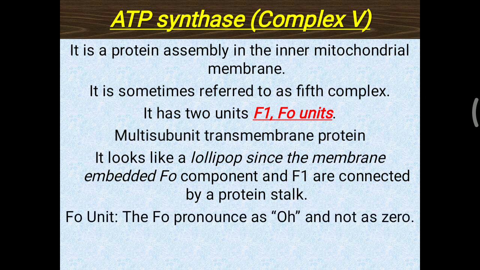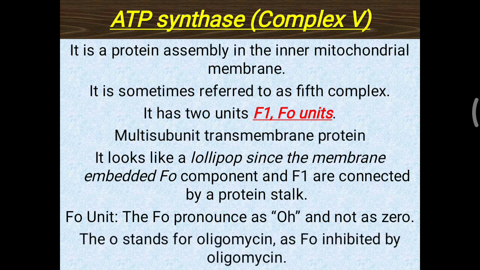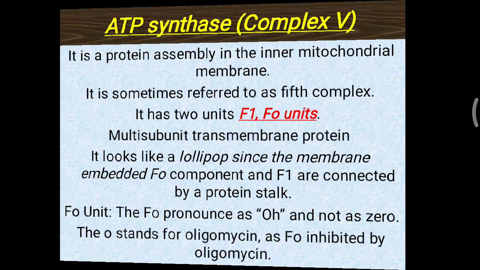The FO unit, FO is pronounced as F-O and not as F-zero, that you have to remember. The O stands for oligomycin. So why is the name oligomycin or FO given? Because FO is inhibited by this molecule oligomycin. So that name is given to the unit FO, which is embedded in the inner mitochondrial membrane.